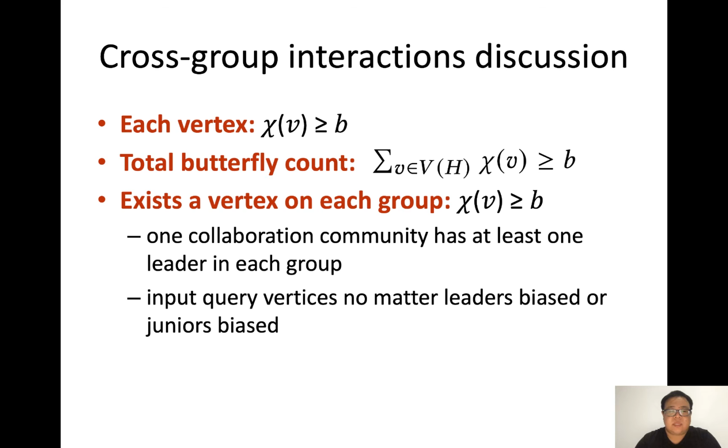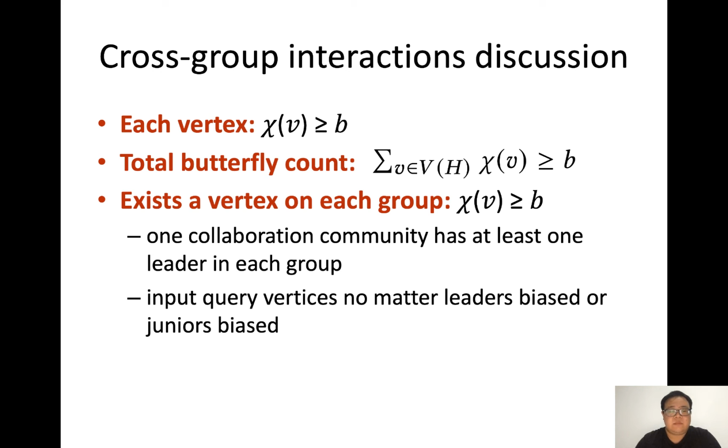We considered several criteria to model cross-group interactions. The first one asks that each vertex in the result has a large enough butterfly degree. However, some vertices mostly link within their own group with fewer interactions across groups, and they will be missed. Second, we consider a global criterion that the total butterfly count is large enough, which is also commonly studied before, but it is hard to estimate a qualified number of butterflies in advance, since it varies significantly over different kinds of graphs.